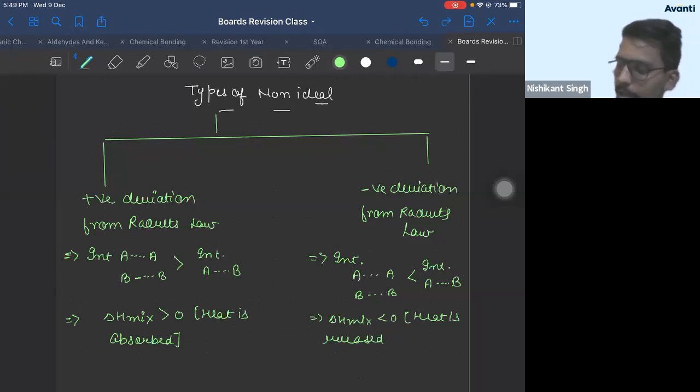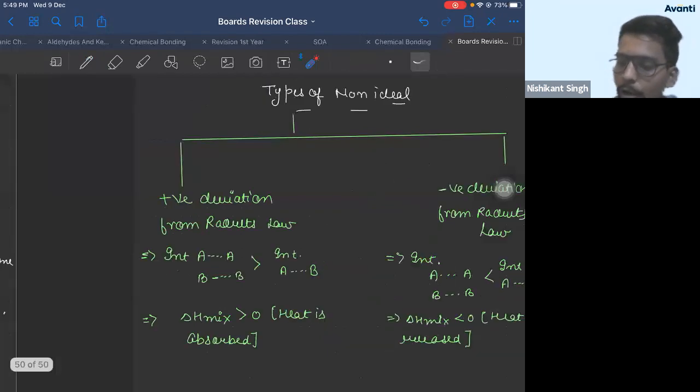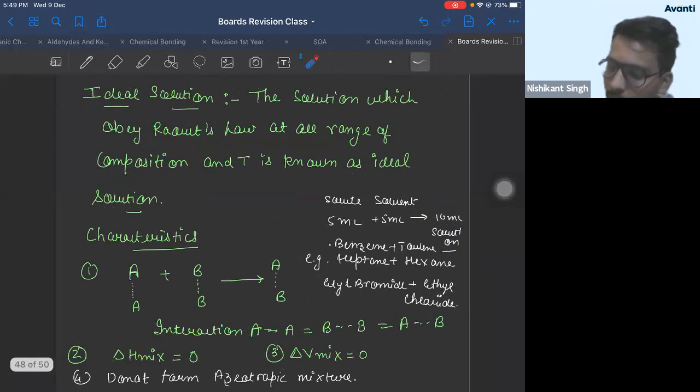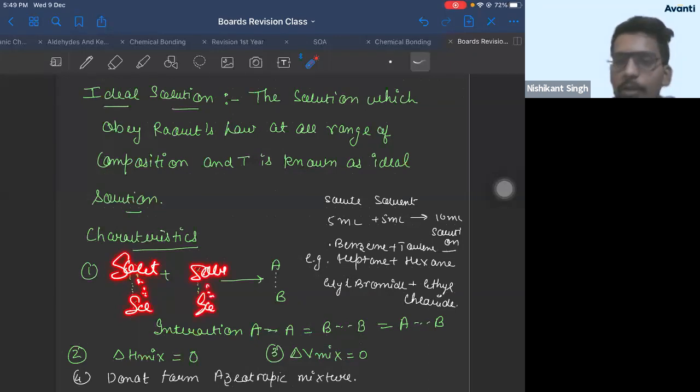Now, if first point once, what we said here was, in ideal solution, you said between two solute molecules, there is some interaction. Solvent molecules, there is some force of attraction. So the force of attraction between solute molecules is equal to force of attraction between solute and solvent molecules.